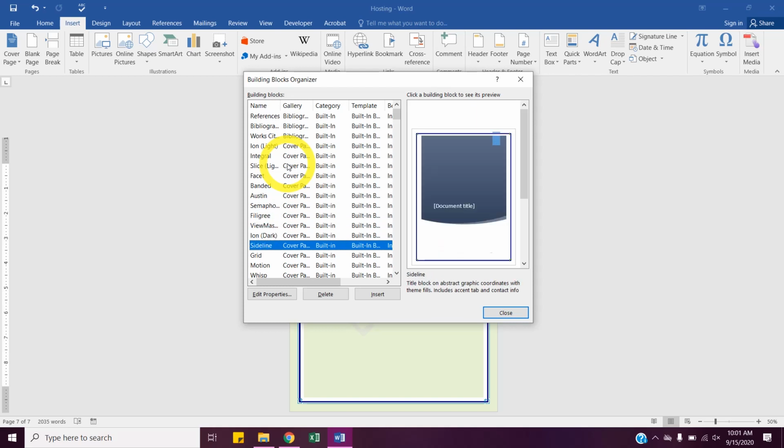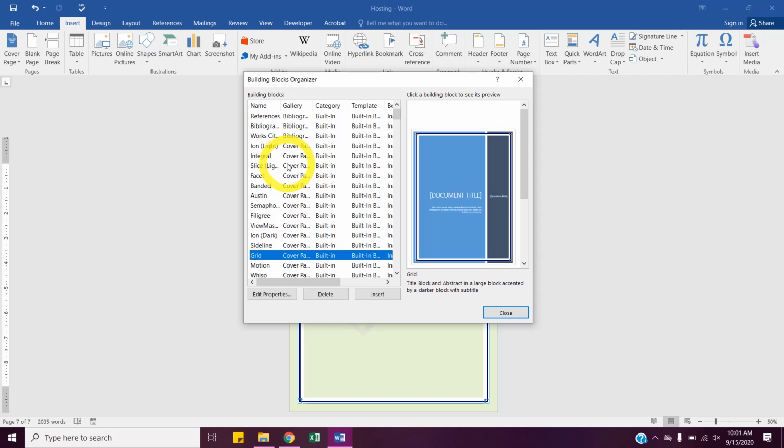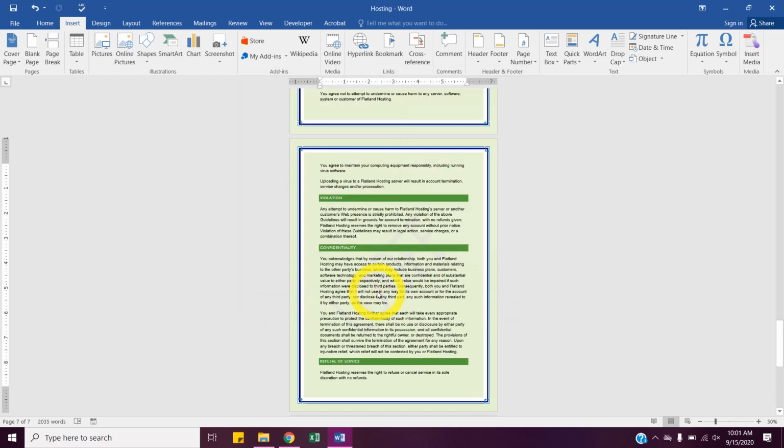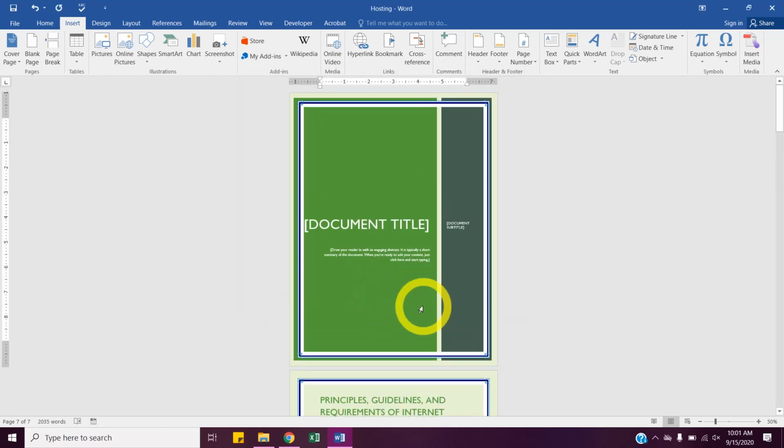Just choose one that you like, hit insert, and then if you scroll to the top, it'll insert a cover page that matches our document theme colors. So now we have a cover page for our paper.